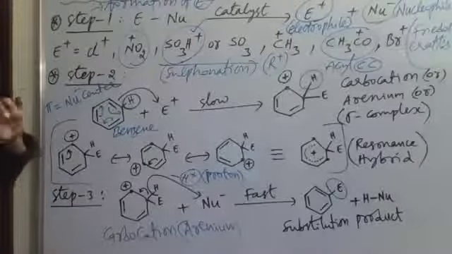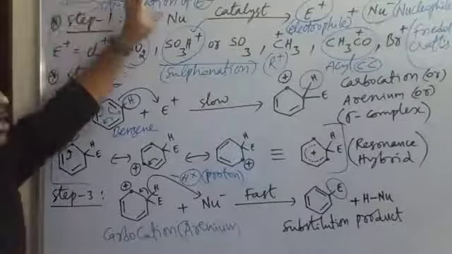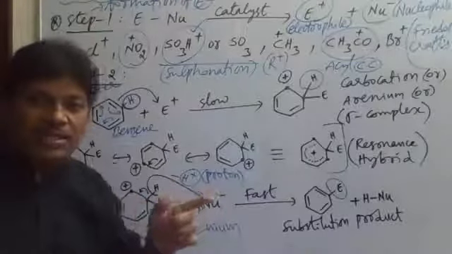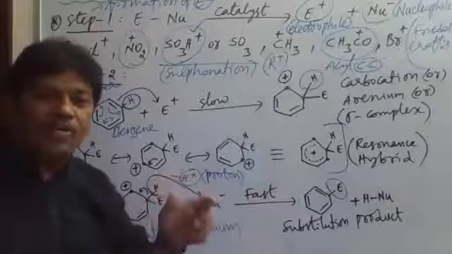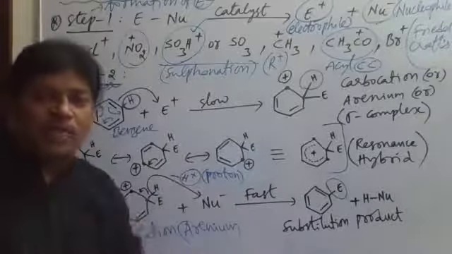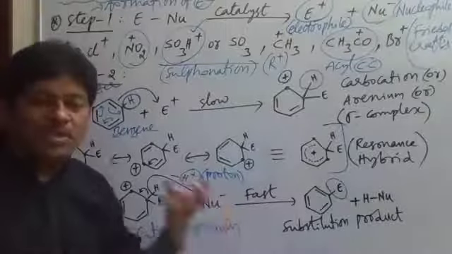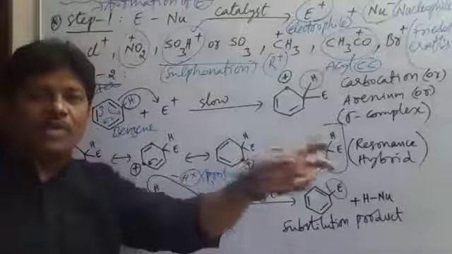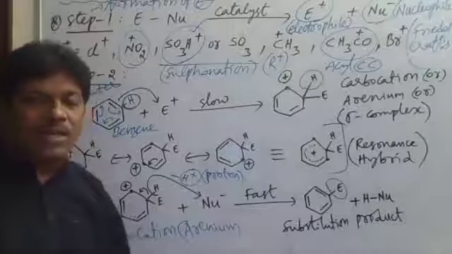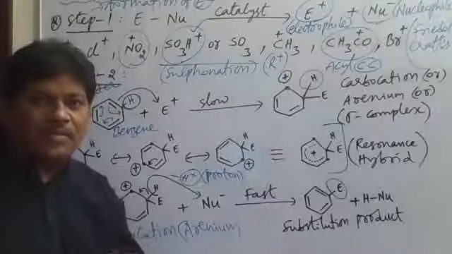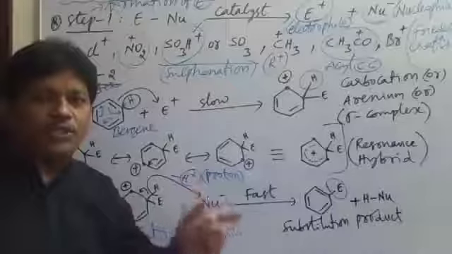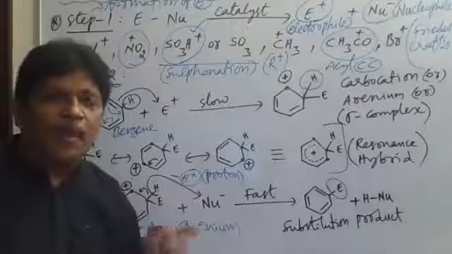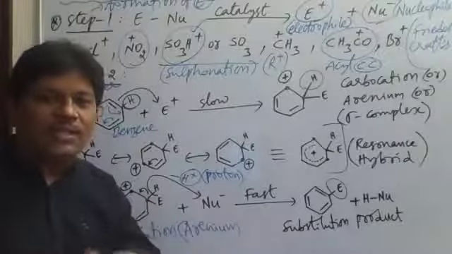So in this way we have to understand that the mechanism of electrophilic aromatic substitution involves 3 steps. Step 1 is the formation of the electrophile. Step 2 is the attack of the electrophile on the benzene ring, the nucleophilic center. And the third step is the removal of proton from the carbocation to give the final substitution product. In short form we say EAS. EAS stands for electrophilic aromatic substitution reaction.